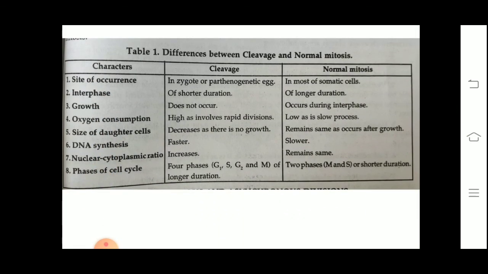Now what is cleavage? Cleavage occurs in the zygote, where the male and female gametes fuse. And it is observed in parthenogenetic eggs also, where no male gamete is required for reproduction.